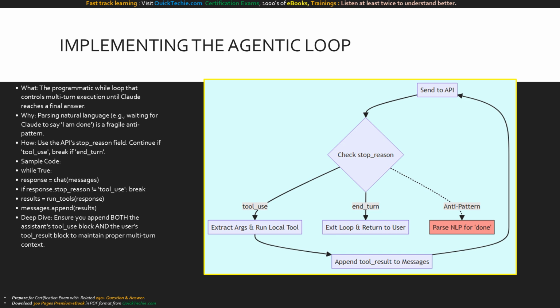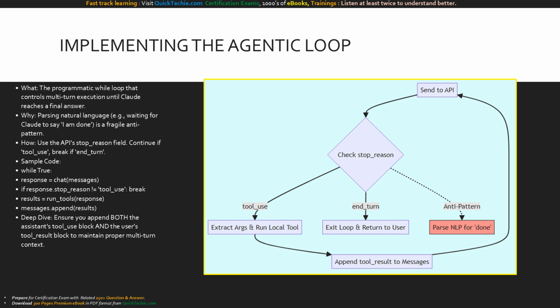Look at the sample code. We create a while-true loop that exclusively checks the deterministic stop reason field. If the reason is not tool use, we break the loop and return the final answer. If it is tool use, we execute the tools, append the results, and loop again. A crucial deep dive: you must append Claude's tool use block before appending your tool result block, preserving the exact conversational sequence. Here we visualize the code's control flow.